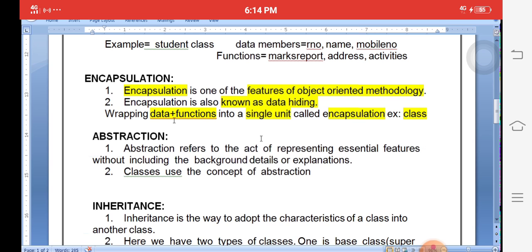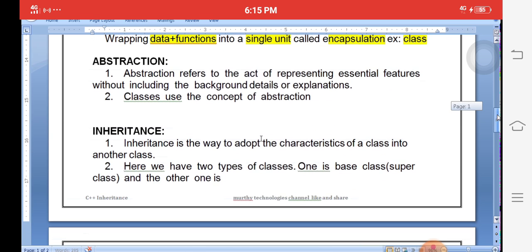Okay. Here encapsulation is nothing but a data hiding technology. It is provided with the help of class only. Class containing only data and functions. Here the encapsulation is nothing but data hiding for security purpose. Data hiding is provided with the help of class. So data and functions in a single unit.